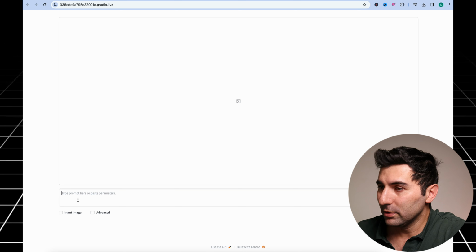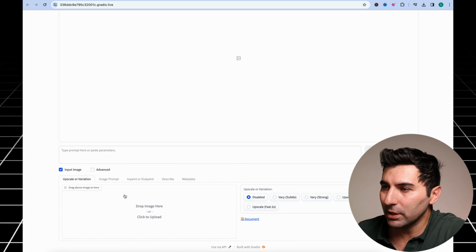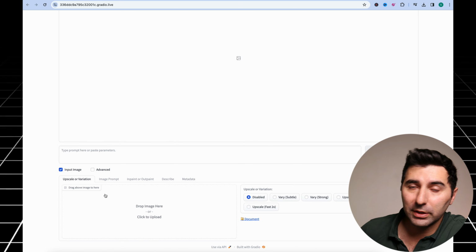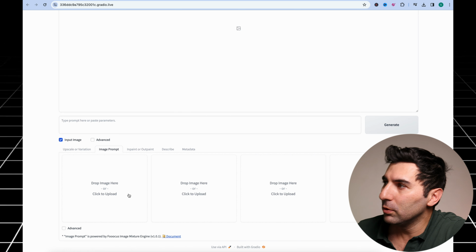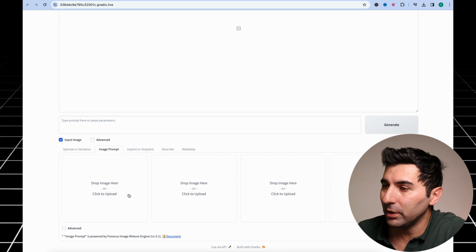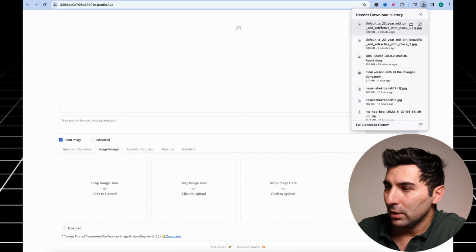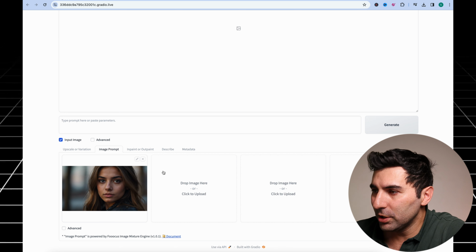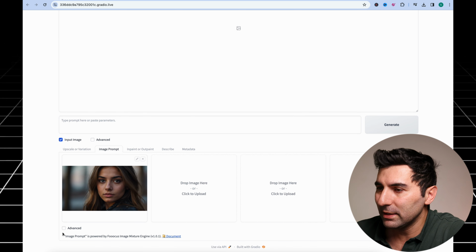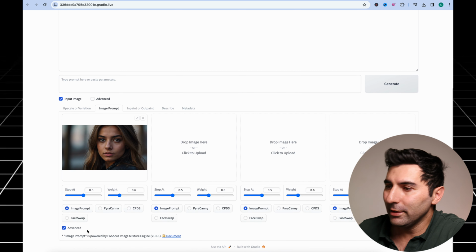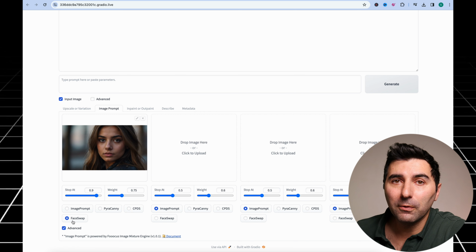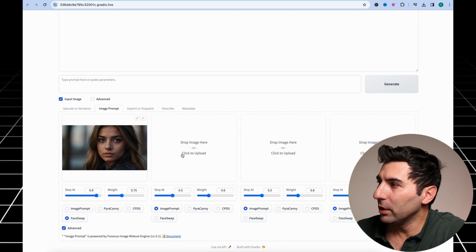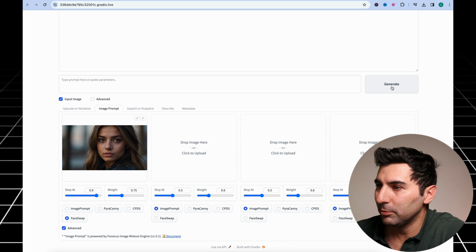After that, we come to this page where we can use this AI to make our images. So now I go and choose this input image section here. In this section, there are different tabs. I choose the image prompt. So here I go to the image that we created in the beginning and put it here. So now we have our image here. I just go to the advanced section at the bottom, and here there are different options. I choose face swap because we want our face on different bodies. So I go here and click the generate button.